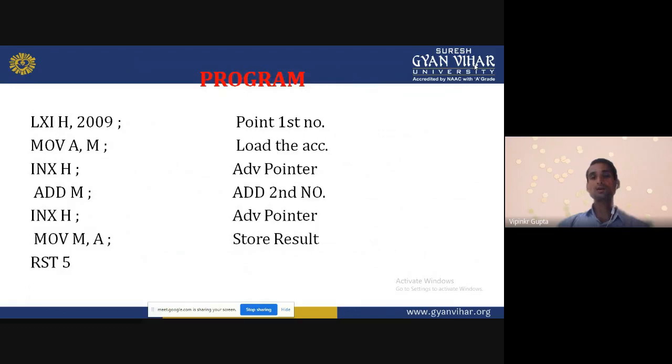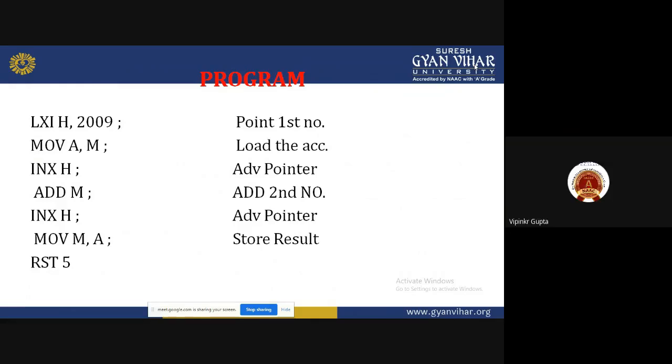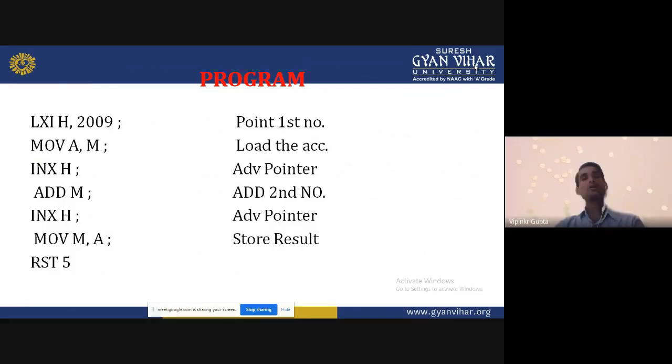So how will we write the program? LXI H 2009. What is the meaning? This is a 3 byte instruction. Load immediate HL pair 2009. That is the meaning. So 20 is stored to the H register and 09 is stored into the L register. That is the meaning of this instruction.